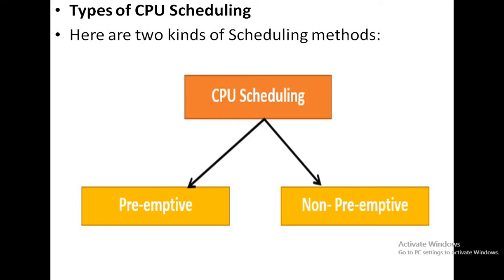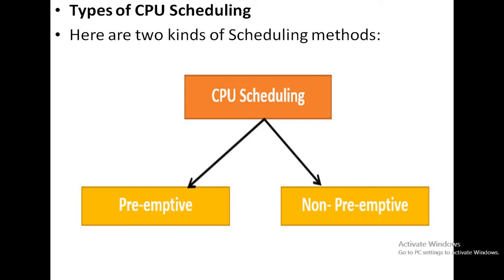If a processor jumps over to the ready queue after finishing the current one and selects one job for its execution, then that type of scheduling method is called non-preemptive CPU scheduling. So what is the difference between preemptive and non-preemptive?